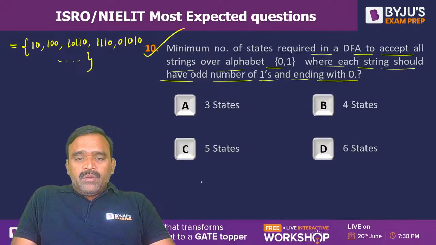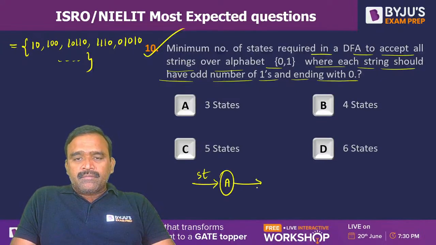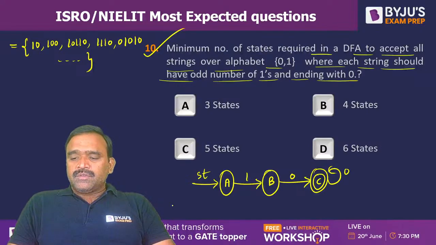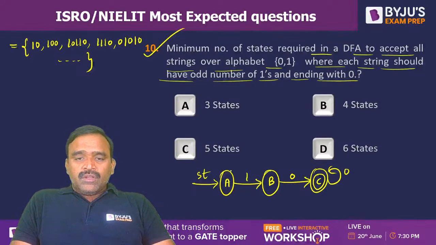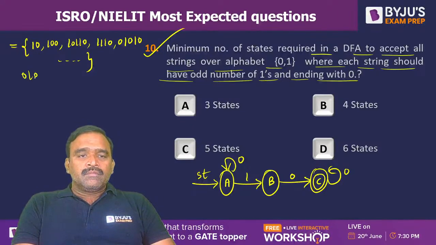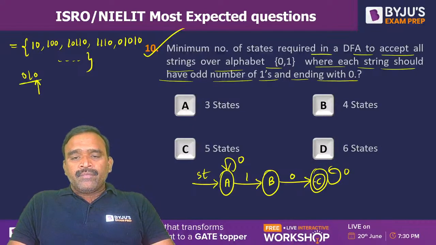So the minimum string, as I told you, is 10. I can take state A as the starting state. For 1, I go to state B. 1 should not be accepted because the string should end with 0. 10 is a minimum string. After going to the final state, any number of zeros can also be accepted because it ends in 0. And before this, any number of zeros can be there, like 010, which is acceptable. It ends with 0 and contains 11. Also an odd number of ones, if you take them contiguously: a single one followed by 0, triple one followed by 0, 5 ones, and so on.